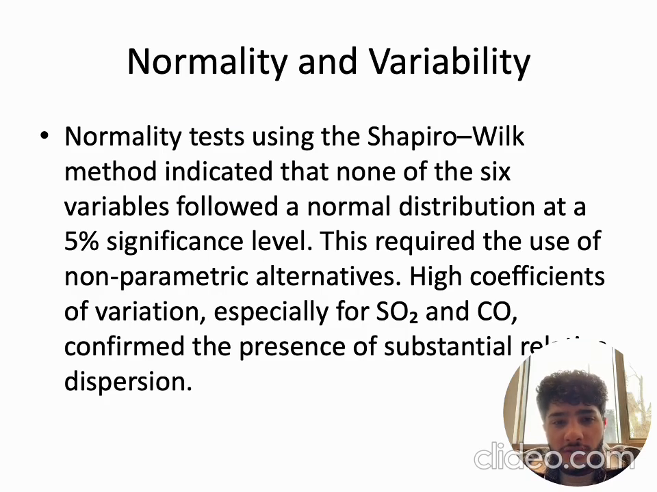Normality and variability. Normality tests using the Shapiro-Wilk method indicated that none of the 6 variables followed the normal distribution at a 5% significance level. This required the use of non-parametric alternatives. High coefficients of variation, especially for sulfur dioxide and carbon monoxide, confirmed the presence of substantial relative dispersion.